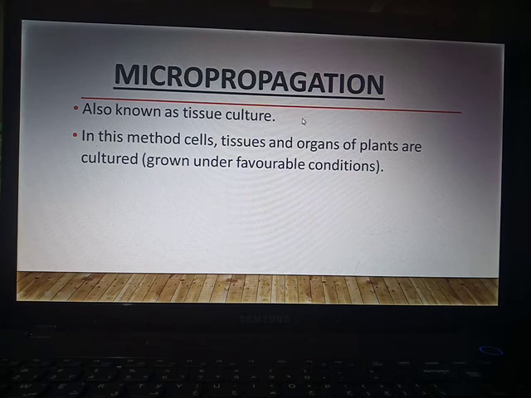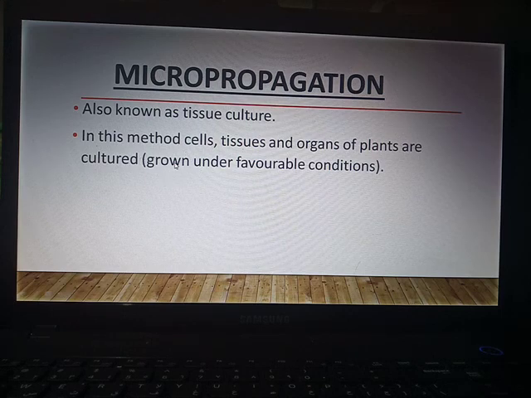Cultured means the horticulturists provide a suitable medium for growth of part of a plant under favorable conditions. Favorable conditions mean the conditions which favor the growth of that part of the plant.